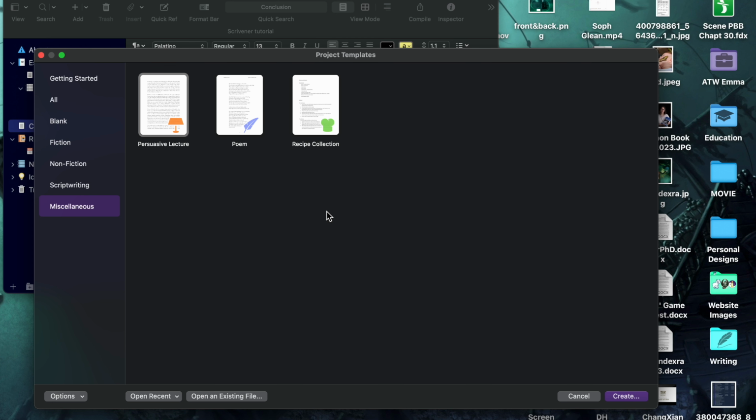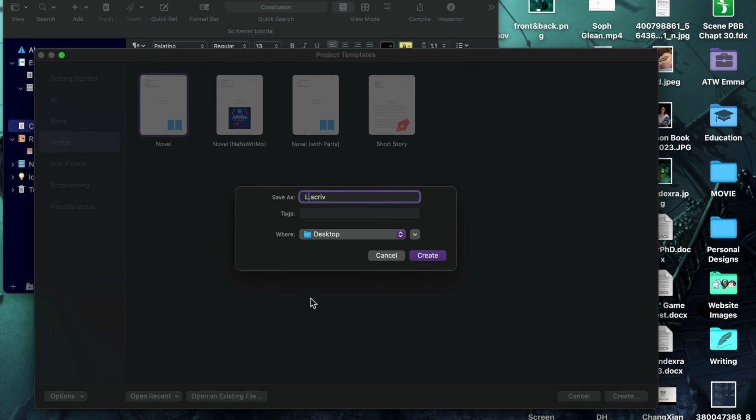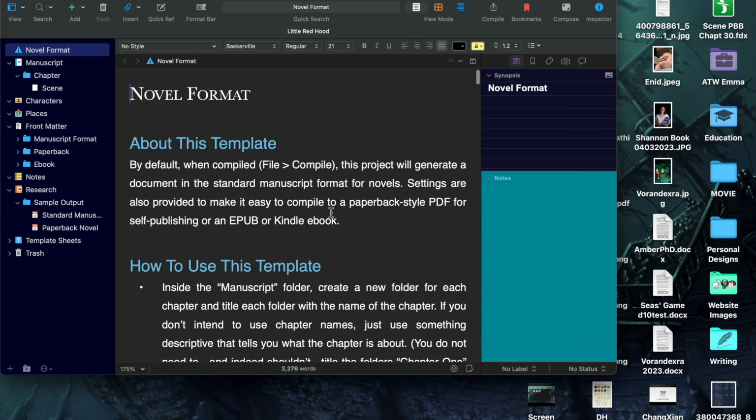And then you've got these ones that come under miscellaneous, which is a very hard word for me to say. And you can do something like a recipe collection, a poem, persuasive lecture. So for a PowerPoint, I'd imagine you'd probably use that one. But what we're focusing on is novel writing. So let's open one for novel. And it will open up this for you, which is the template.